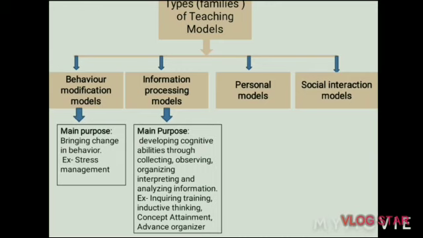So in order to develop cognitive abilities among the learners, the teacher can take the help of the information processing model. For example, he can use inquiry training, inductive thinking, concept attainment, and advance organizer.